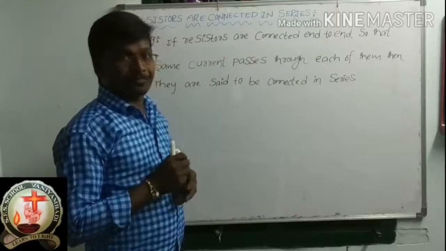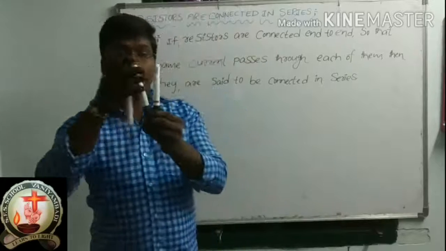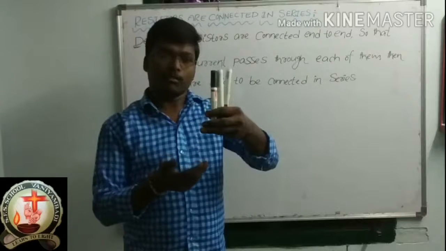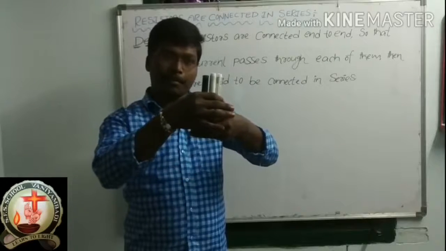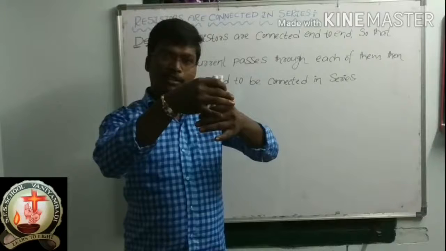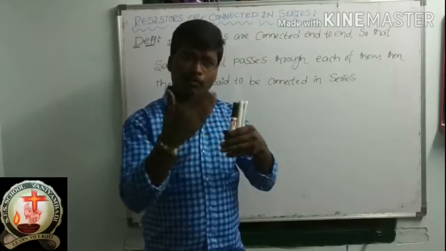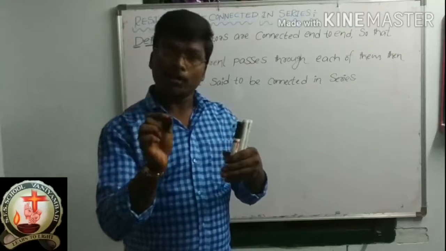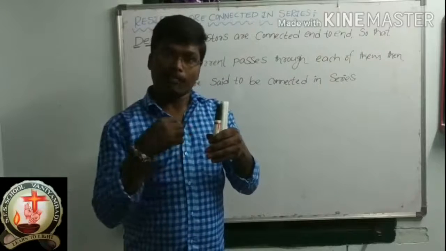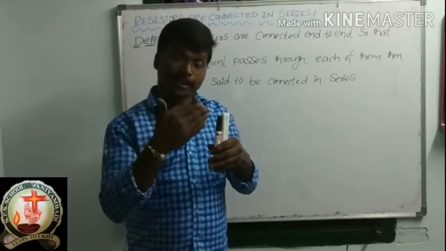Okay, I will tell you. Suppose these three are the resistors. These three are a group. I kept these three resistors at one place, so this is now a group of resistors or system of resistors. In this group of resistors, when will I call this a series connection of resistors? When will I call these three resistors connected in series?